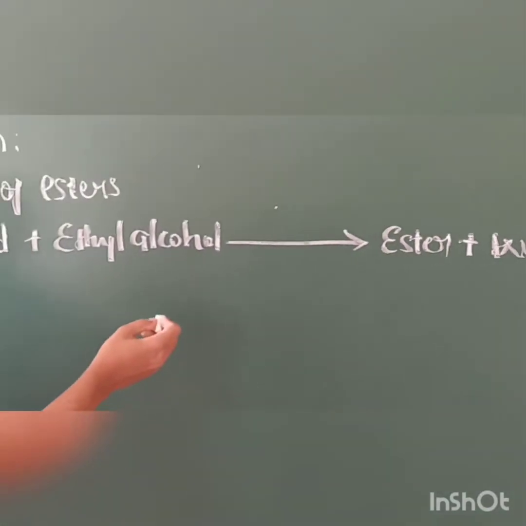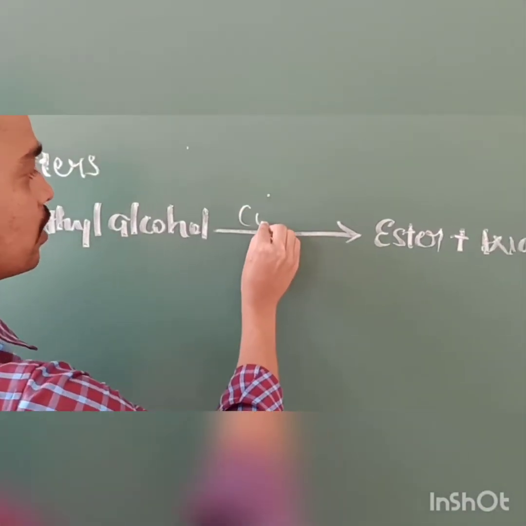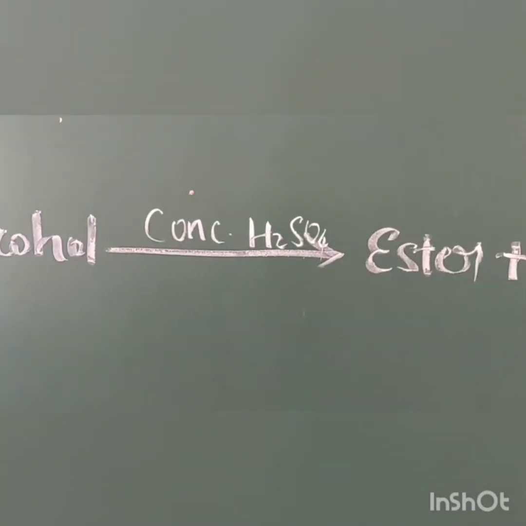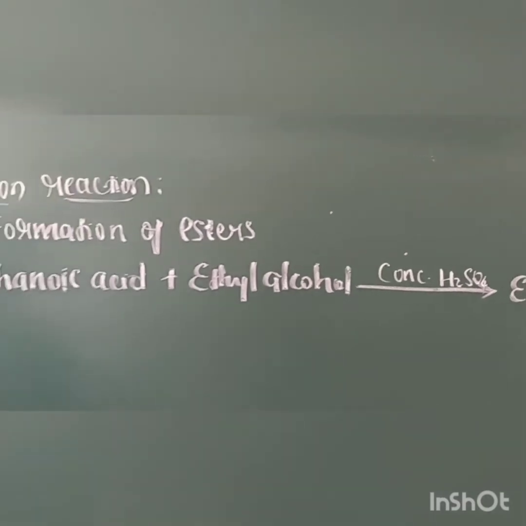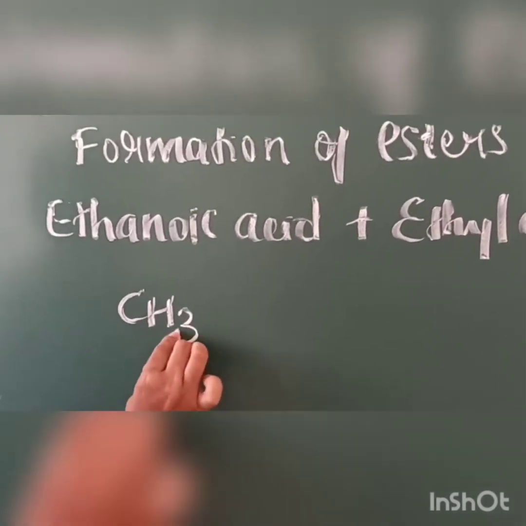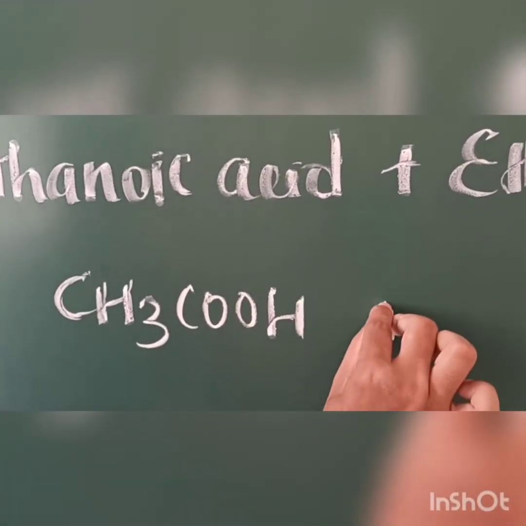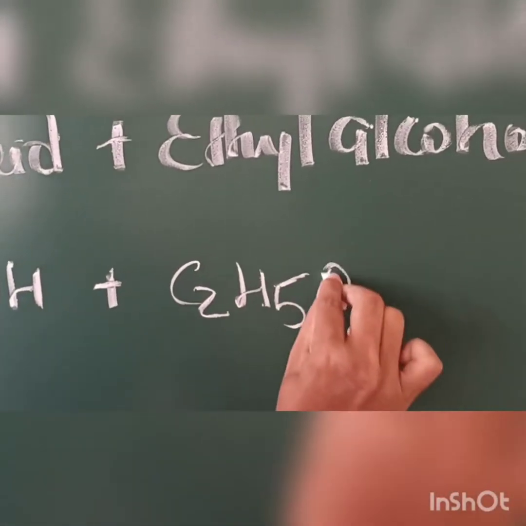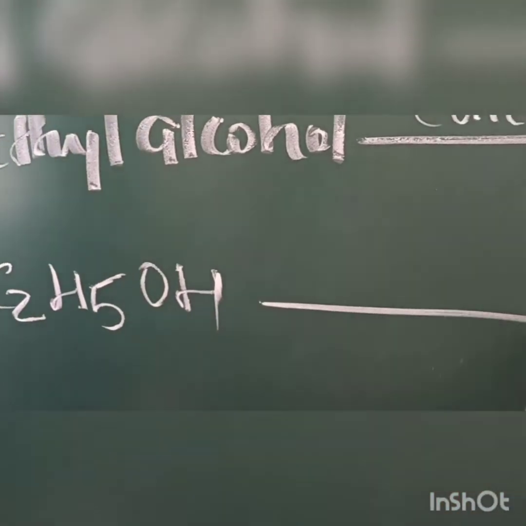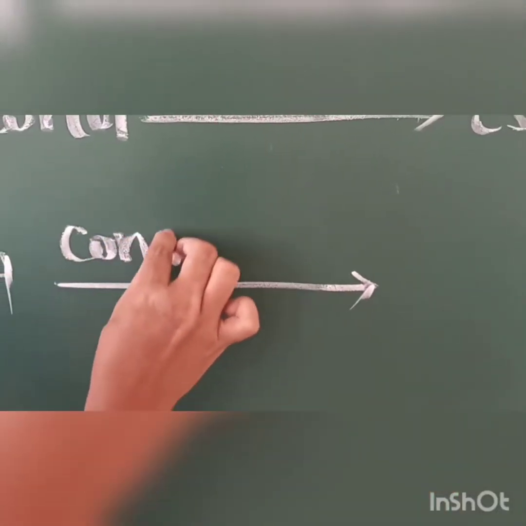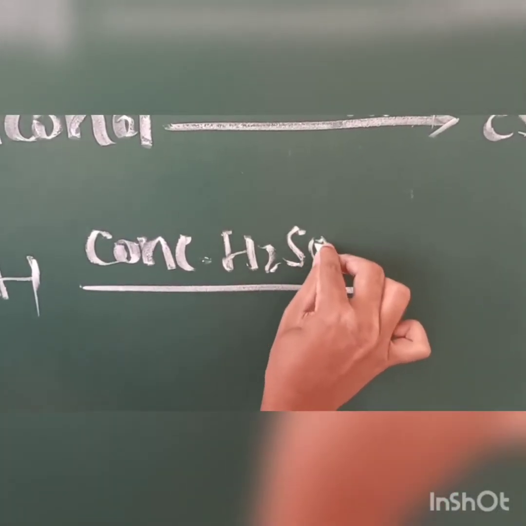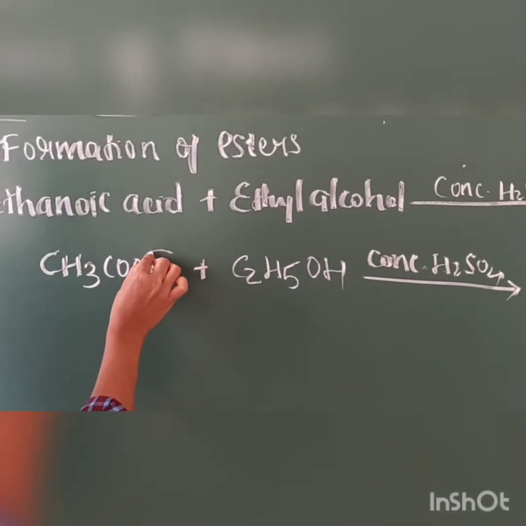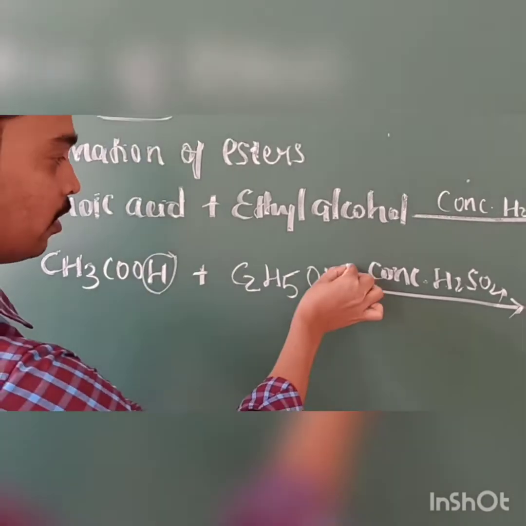And this reaction takes place in the presence of concentrated sulfuric acid, concentrated H2SO4. And here the formula is CH3COOH and ethyl alcohol C2H5OH, in the presence of concentrated H2SO4. Here just remove water, one hydrogen, and here the OH group.